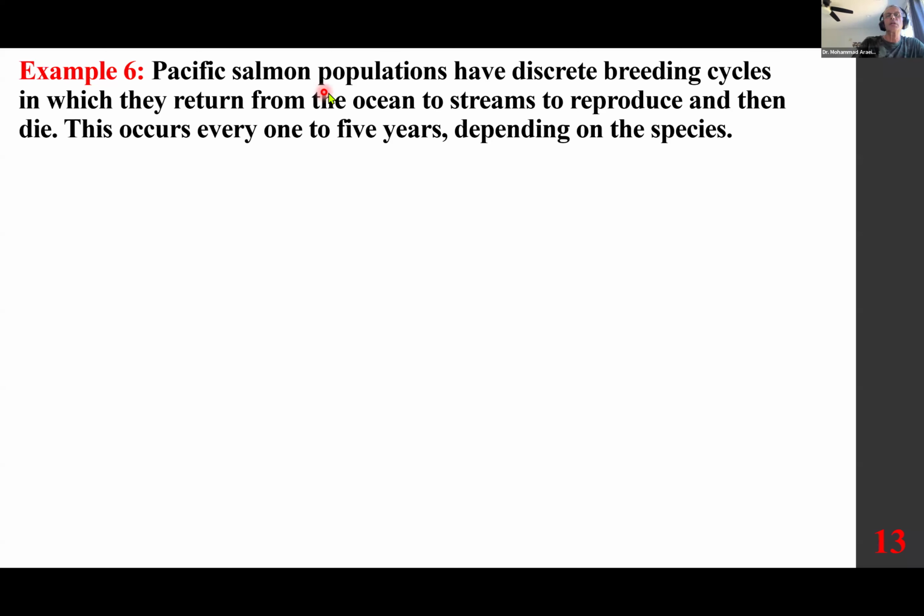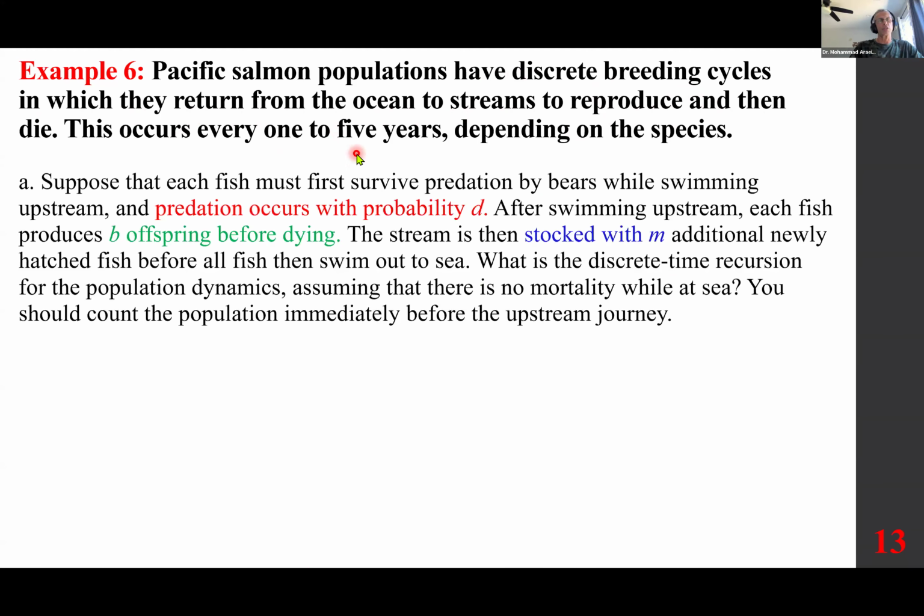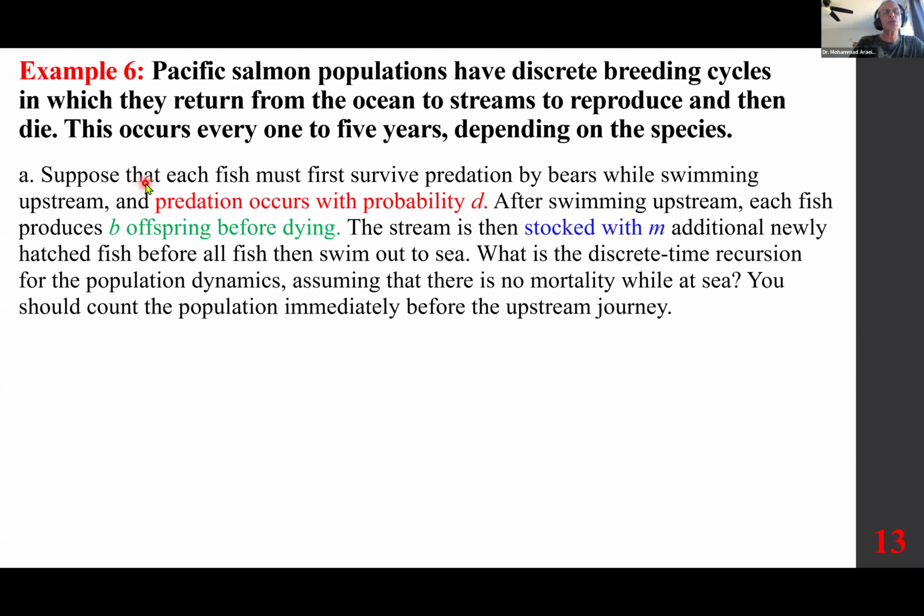Pacific salmon populations have discrete breeding cycle in which they return from the ocean to streams to reproduce and then die. This occurs every 1 to 5 years, depending on the species. Part A. Suppose that each fish must first survive predation by bears while swimming upstream, and predation occurs with probability D. After swimming upstream, each fish produces B offsprings before dying.